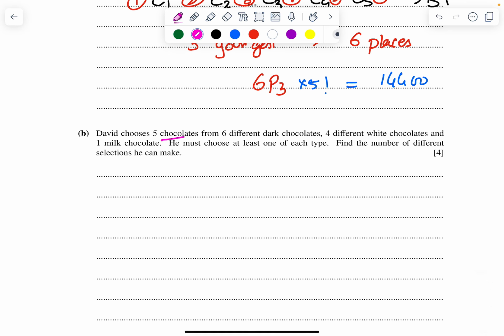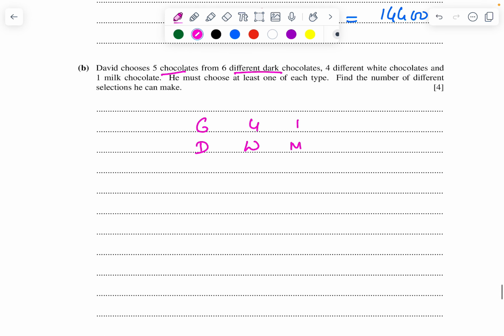David chooses 5 chocolates from 6 dark chocolates, 4 different white chocolates, and 1 milk chocolate. Totally he has to choose 5, with at least one of each type. Find the number of ways he can do that.